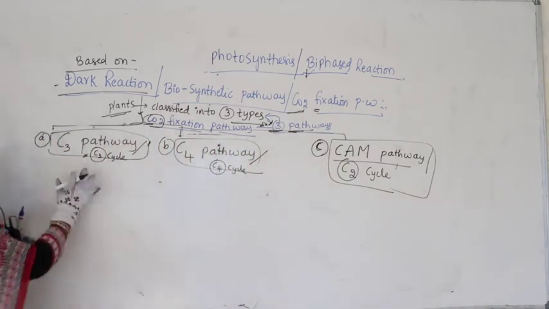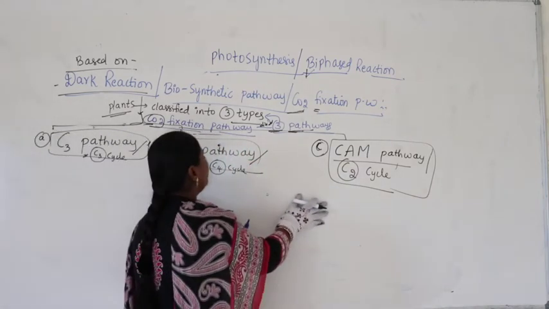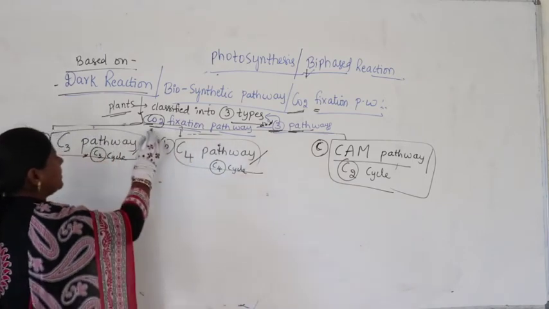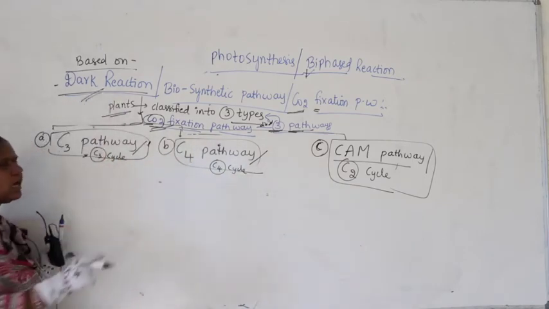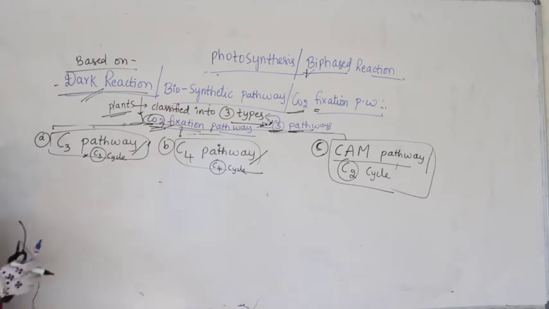Why do you classify it into different pathways based upon carbon dioxide fixation or dark reaction? Why do you call it a C3 pathway or C3 cycle?